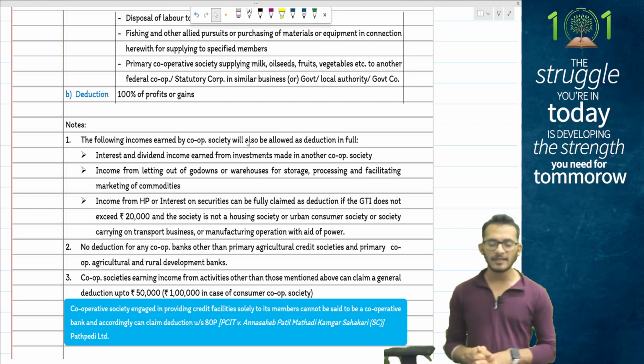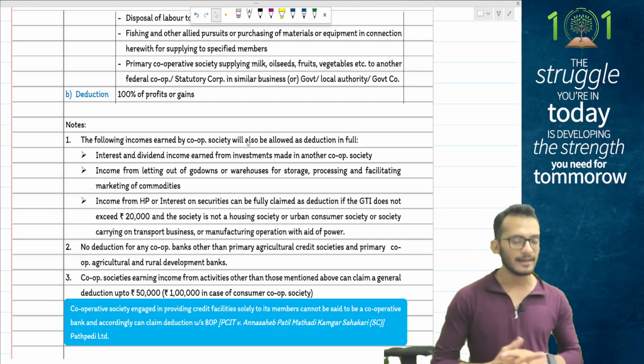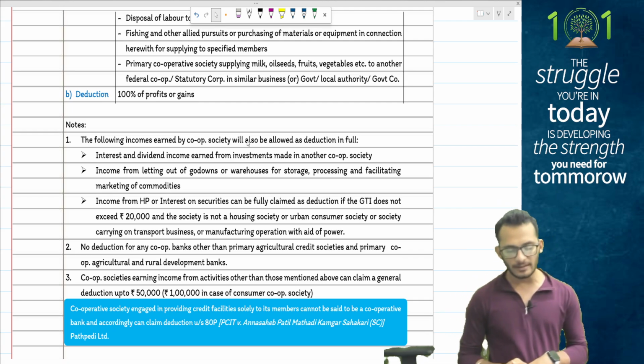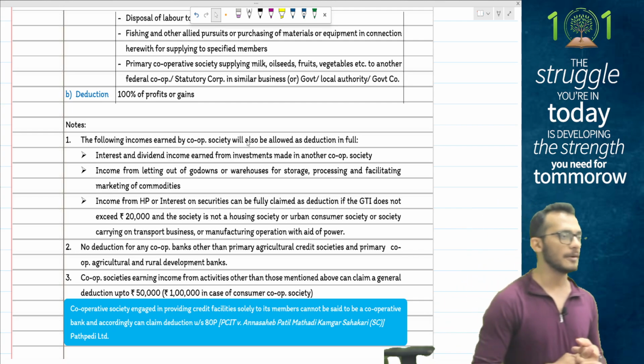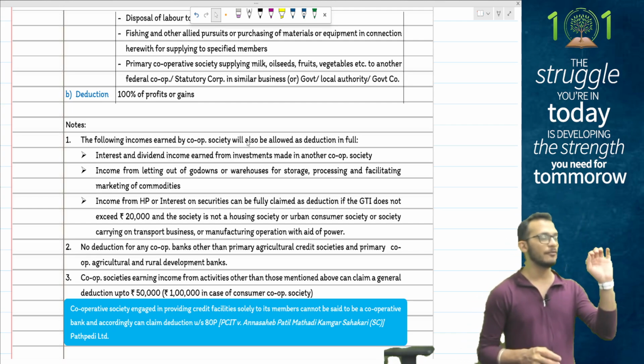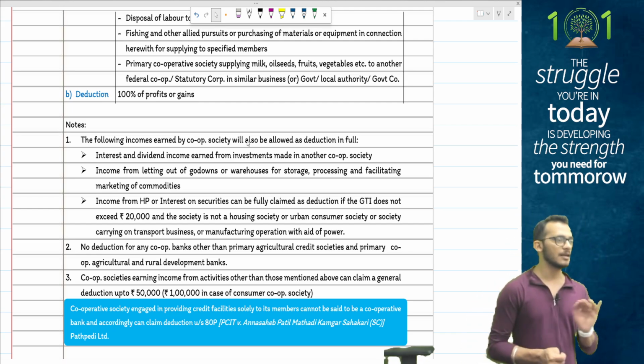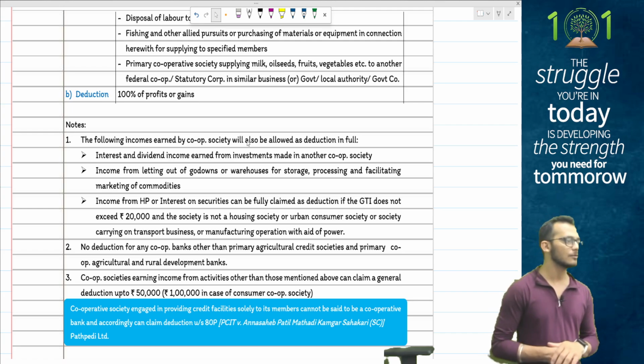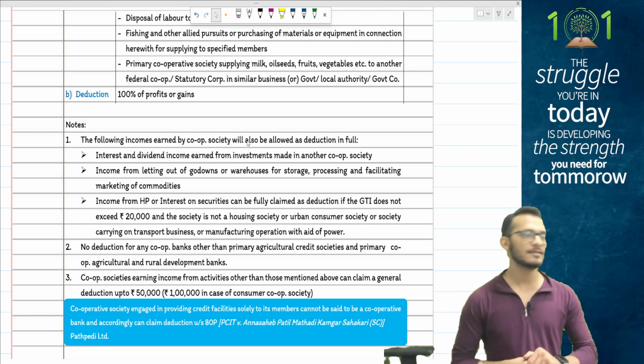But any cooperative society earning income from activities other than these can claim a general deduction up to 50,000, or 1 lakh in case of consumer cooperative societies. So whatever interest and dividends you have from normal shares and all those things will be allowed as deduction only up to a maximum of 50,000 extra. This is what you can do.